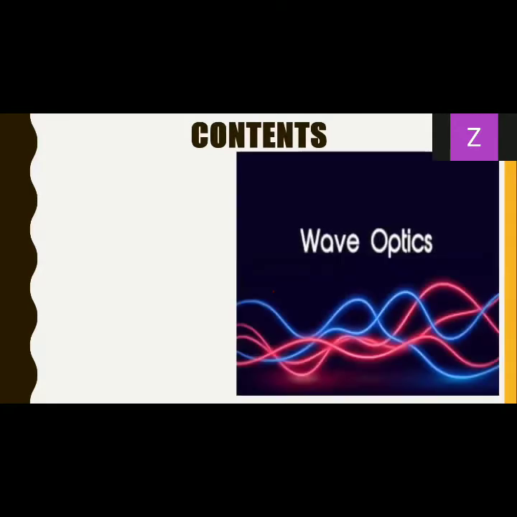So what are the contents we have, all in all? Lots of different concepts, starting off with a basic concept about the nature of light. Then what are wavefronts? What is Huygens' principle? Huygens is a person's name, by the way. It's not Eugene, it's Huygens, or Huygens' principle.